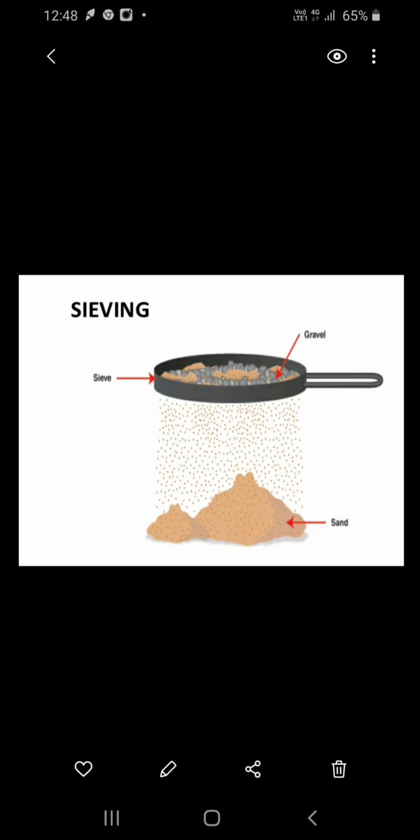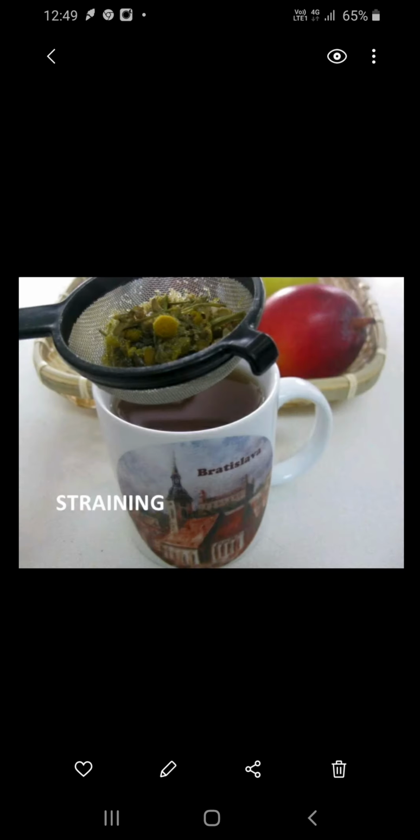What is sieving? A sieve is similar to a strainer. Sieving is used when we have to separate solid particles of different sizes. For example, bran from flour, sand from gravel. A sieve is used to separate gravel from sand at a construction site. Another one is straining. It is used to strain solid particles from liquid.